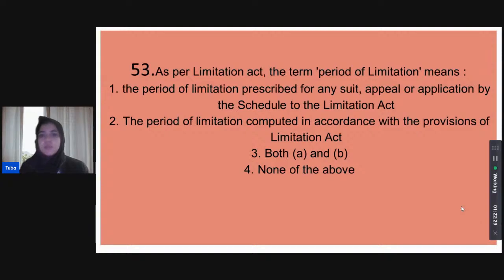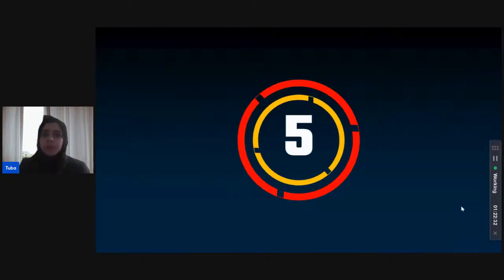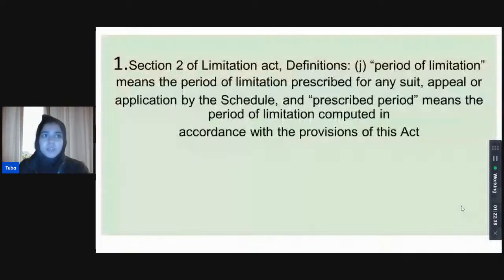Okay, Priyanka thinks it's both A and B. Shivani thinks it is the period prescribed via the schedule. So the official definition Shivani thinks is the period prescribed via the schedule of the Limitation Act, and that is correct. In the definition portion in section 2 of the Limitation Act, it states that period of limitation refers to the period prescribed for a suit, appeal, or application by the schedule, right? By the schedule. But prescribed period refers to the period of limitation computed in accordance with the provisions of the Act. So the entirety of the provisions of the Limitation Act is described as the prescribed period. The schedule specifically is what tells us what the period of limitation should be.